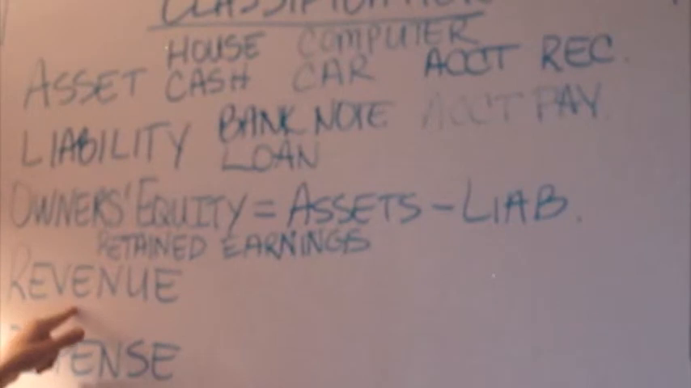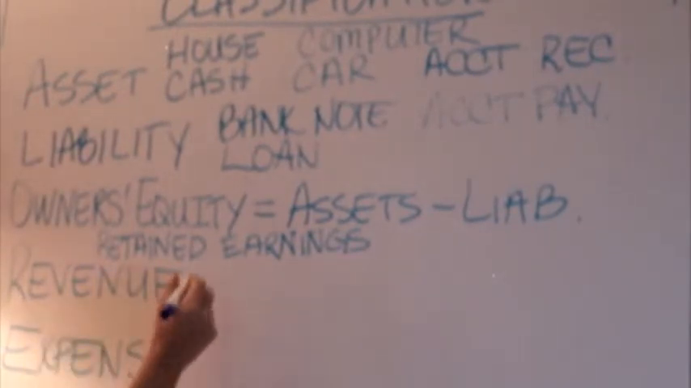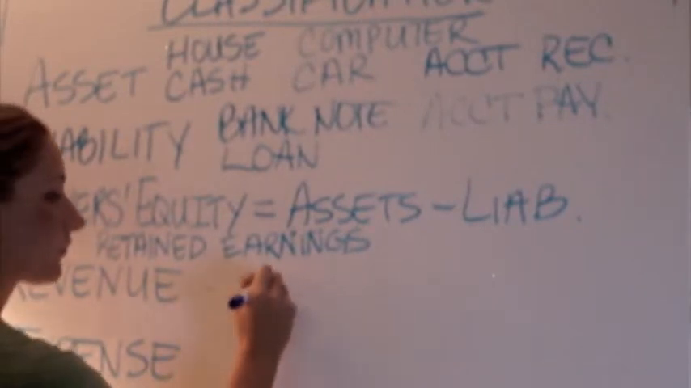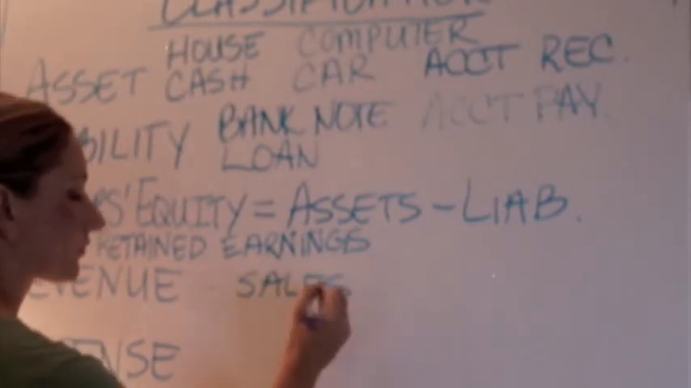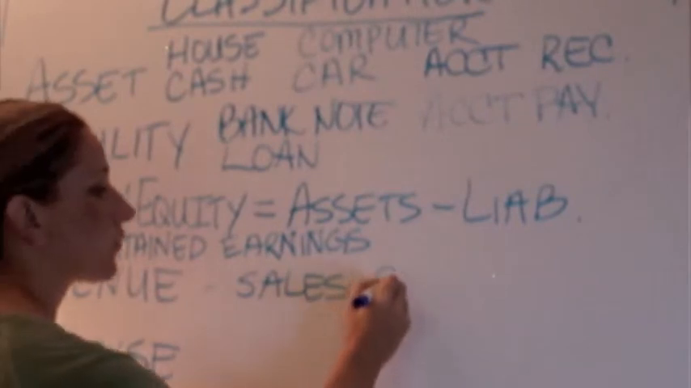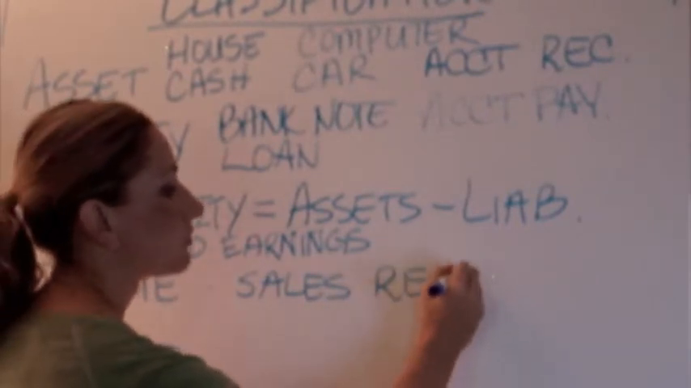Let's move on to revenue. Revenue would be things that we sell when we're in the business. Let's pretend like we own a grocery store, and anytime that we sell groceries to a customer, that's going to be considered a sale. Sometimes we even go further and call it sales revenue.